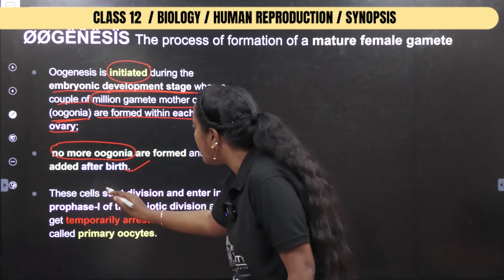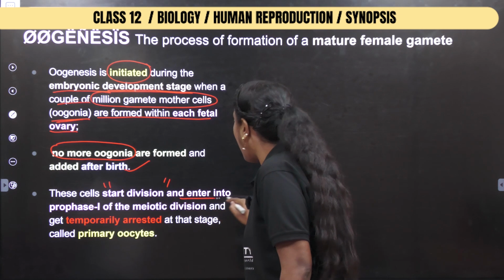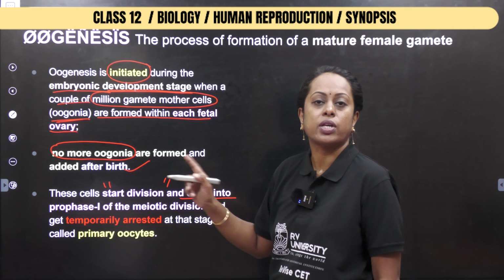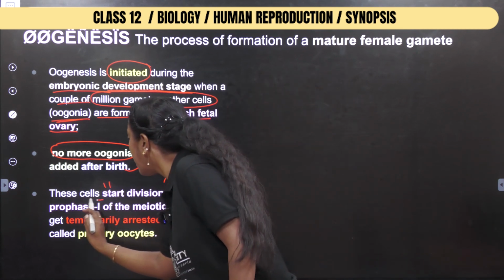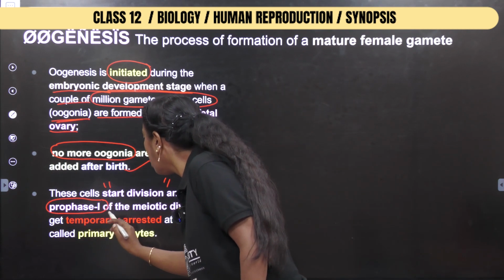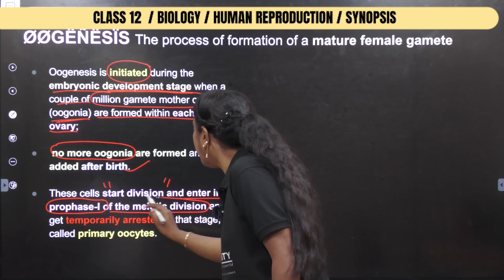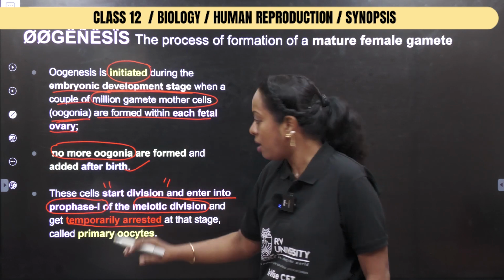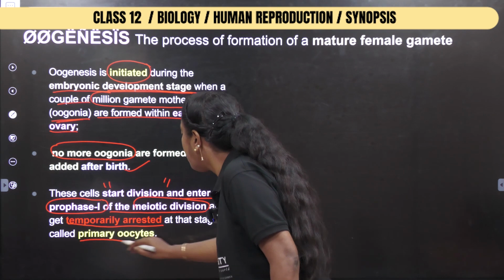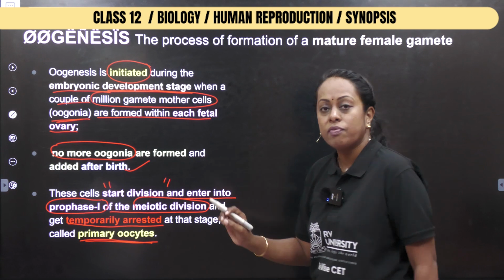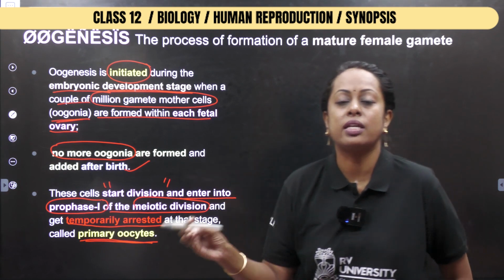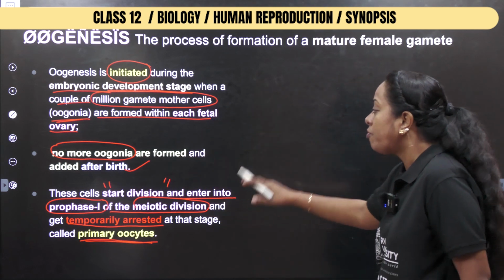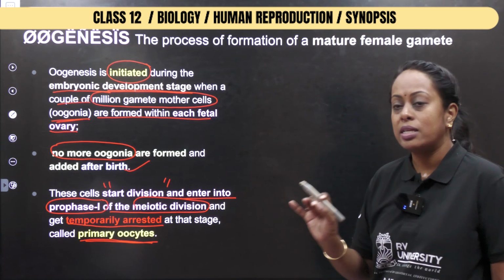Next, these cells start division and enter, please note this is a question which can appear in your exam, prophase 1 of the meiotic division and undergo temporary arrest, and are called primary oocytes. So the question will be, at which stage is the oocyte arrested? You will say prophase 1 of meiotic division.